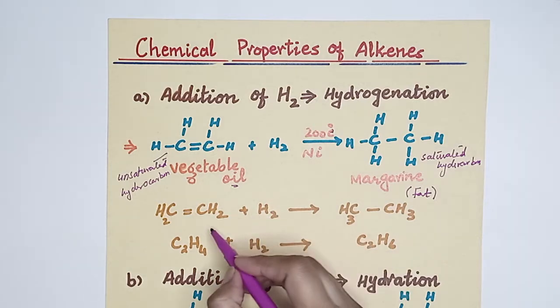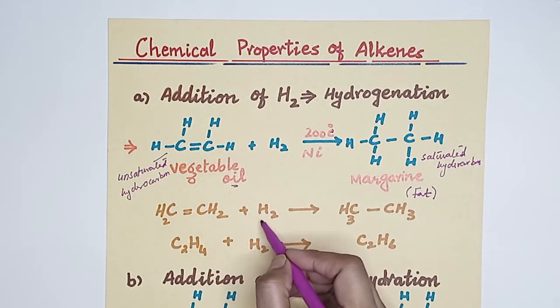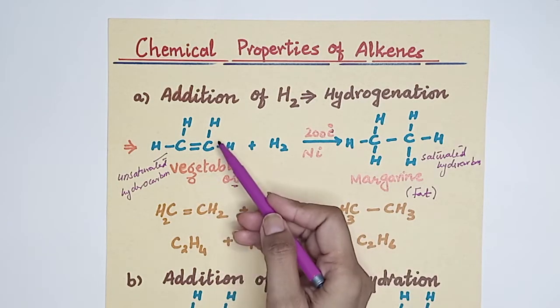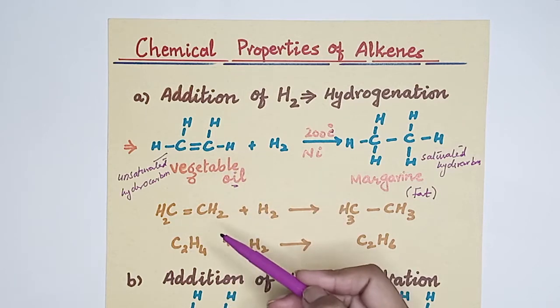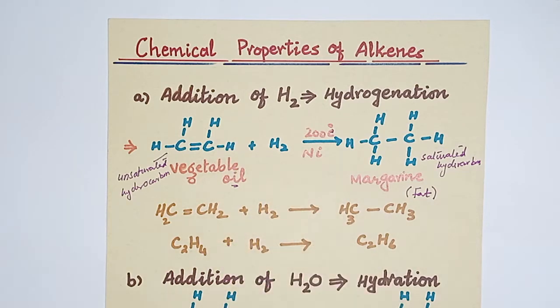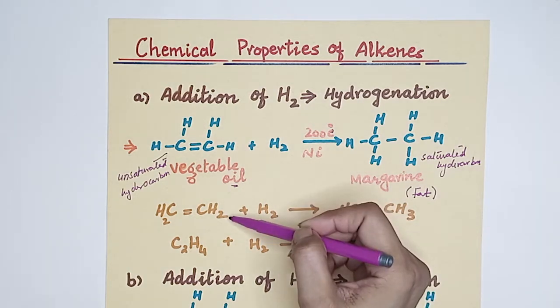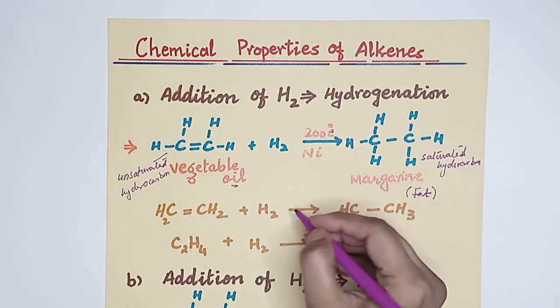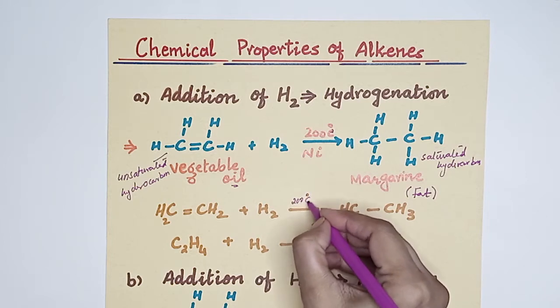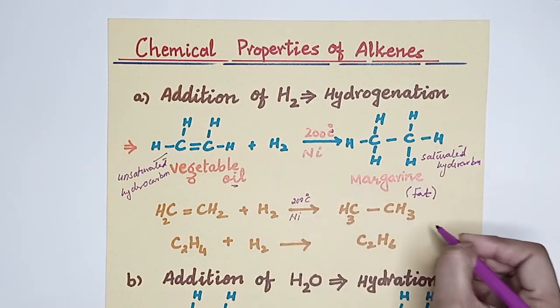So another reaction, ethene, alkene. Another way to write this is to condense the formula. The link for writing formulas is given below, you can check how to write the condensed formula. If we write the condensed formula and react it in the presence of 200 degrees centigrade and the presence of nickel, the product will be like this.